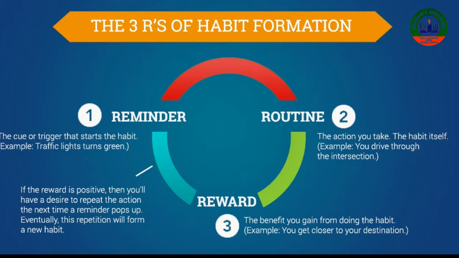We are used to that behavior, because the particular action we do regularly, we keep on repeating, and it becomes an automatic process in our life. So that is formation of habits and the process of changing.